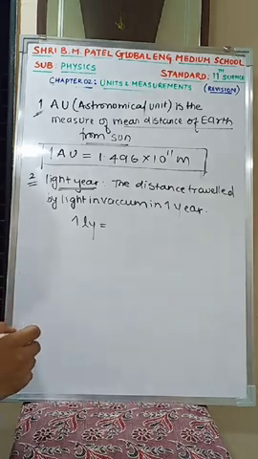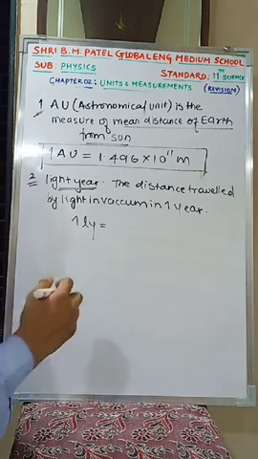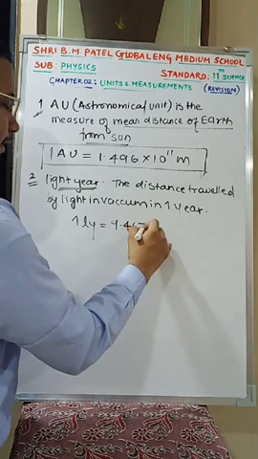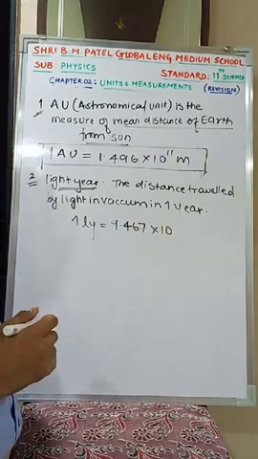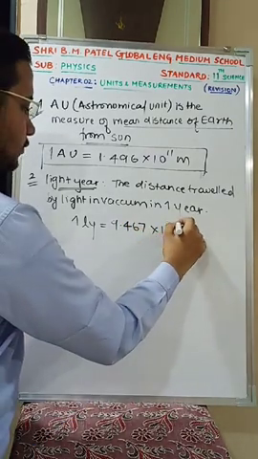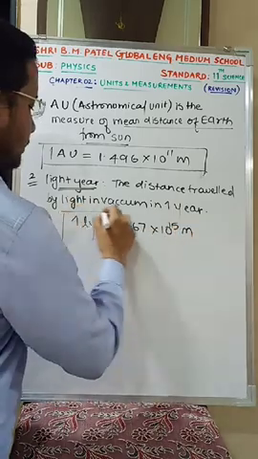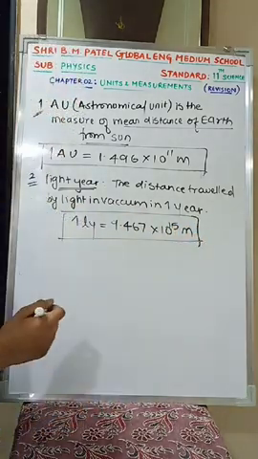Can anybody tell me? That is 9.467 into 10 power 15 meters. Hope till this is clear.